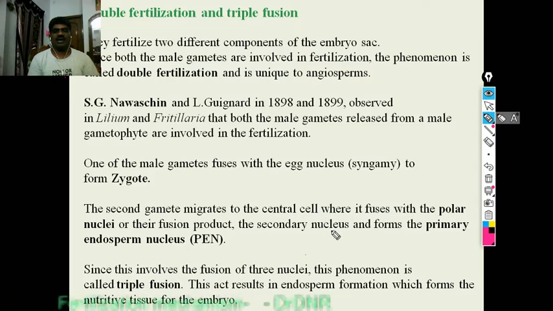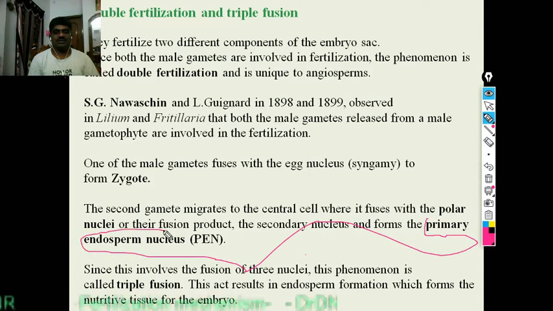Polar nuclei, the secondary nucleus, fusing with the second male gamete. Three nuclei are fused here. This is a triple fusion. In all, three nuclei are involved, that's why it is a triple fusion.